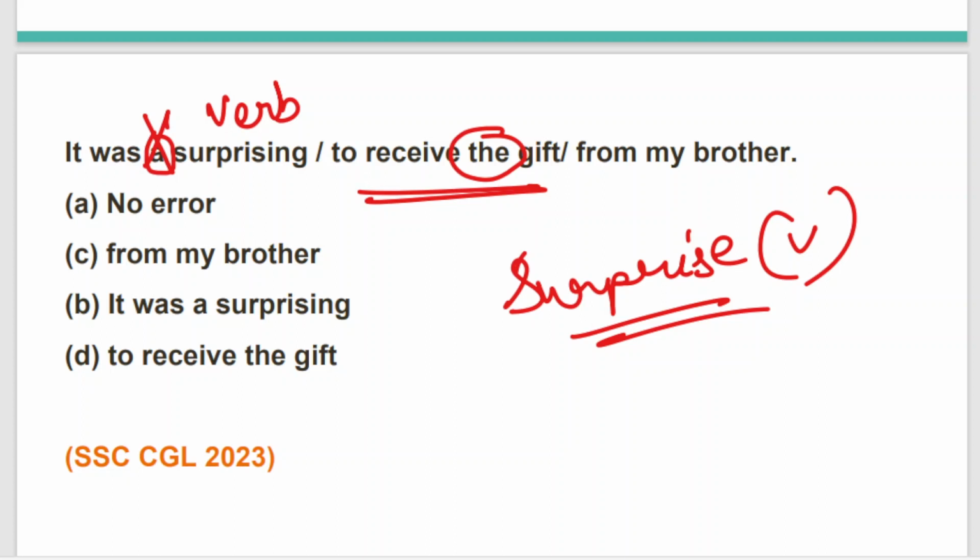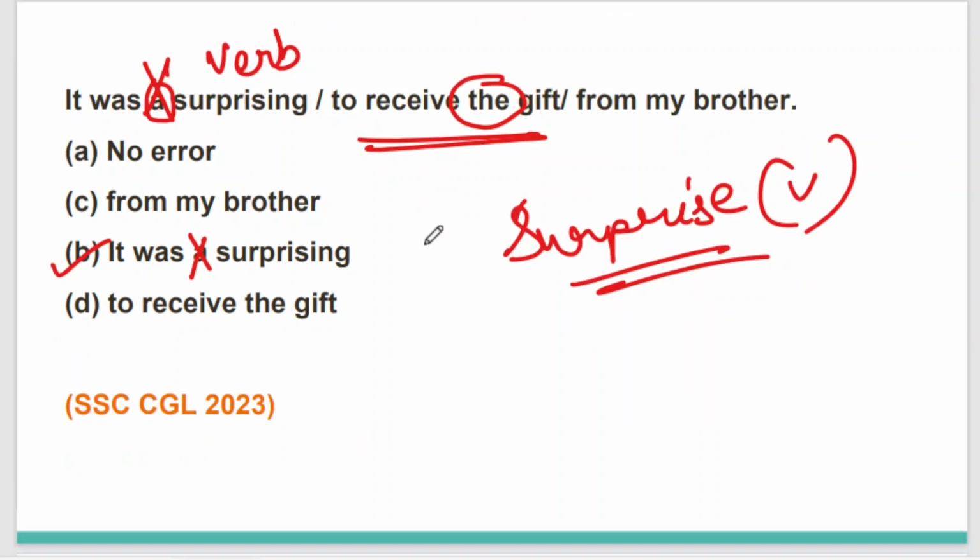So the correct sentence is, it was surprising to receive the gift from my brother. That means my brother has sent me a certain gift, and it is so surprising that I have received that gift from my brother. So the correct option that we need to choose is option B, where we have to omit the letter A. I hope the rule is clear to all of you. Moving to the next rule.